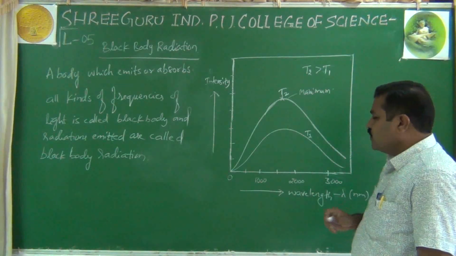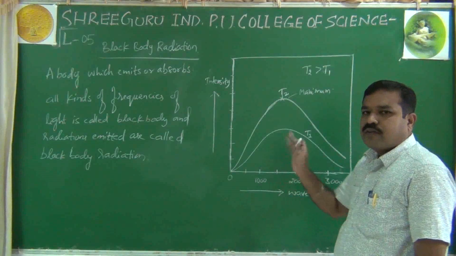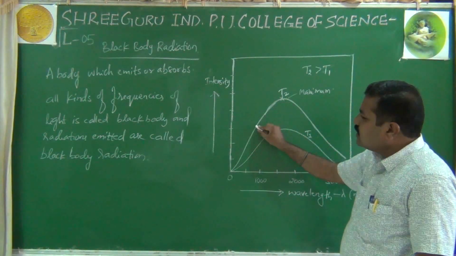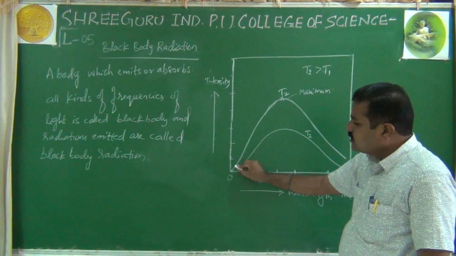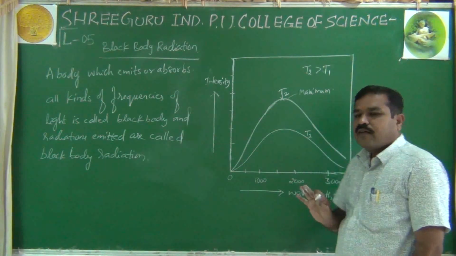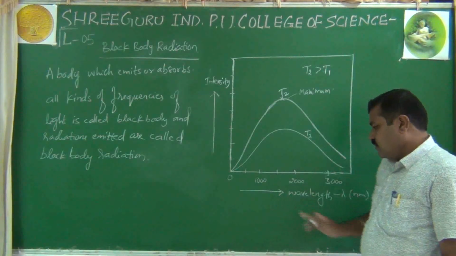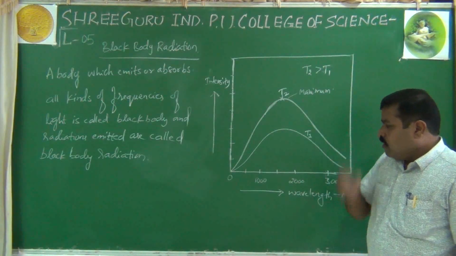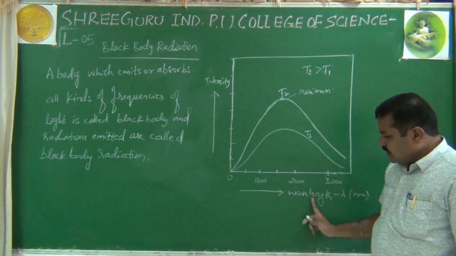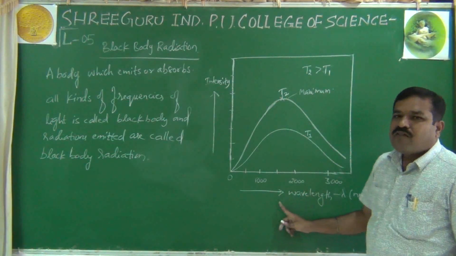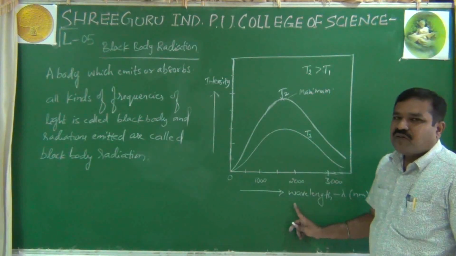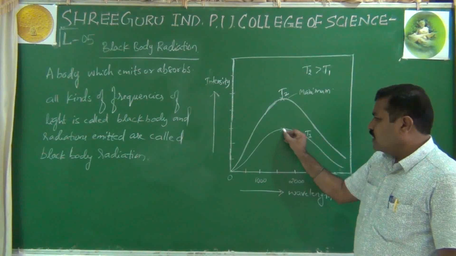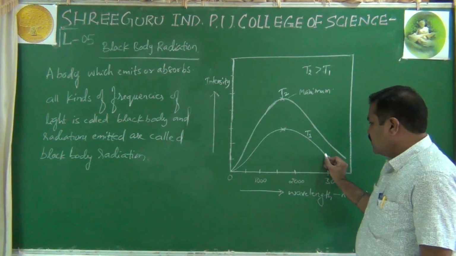And then even if you decrease the wavelength further, what is happening? Once again it decreases and reaches minimum. That means the intensity of radiation increases with decrease in wavelength, inversely proportional to wavelength, and reaches maximum. See, in both the cases, it reaches maximum.